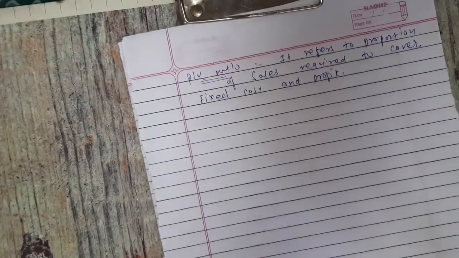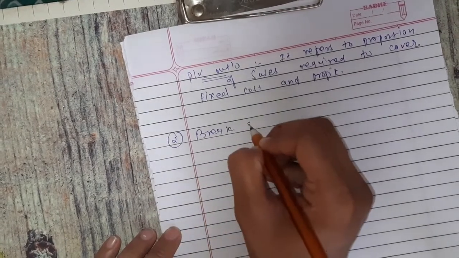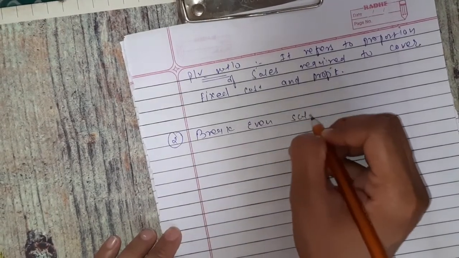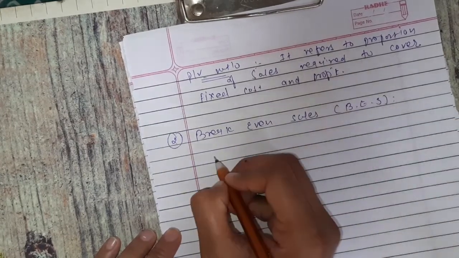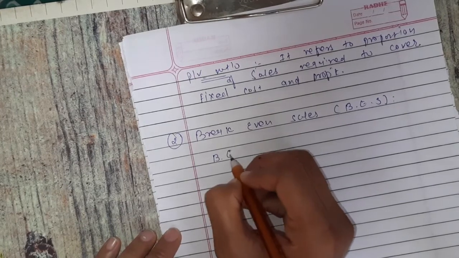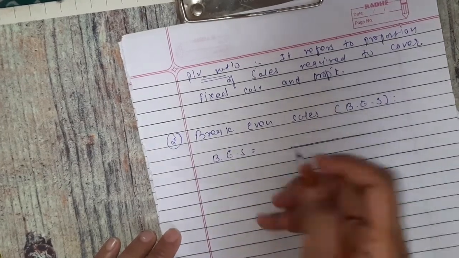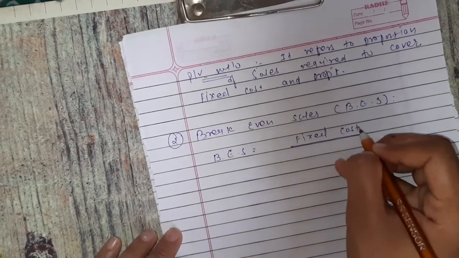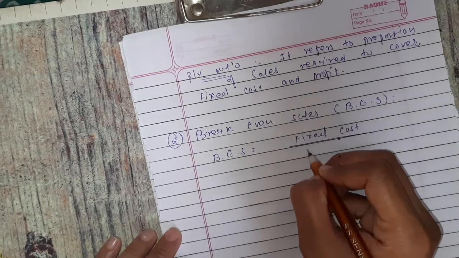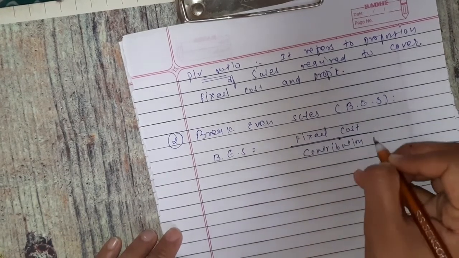Now we go for another formula, that is break even sales. In short we can say that BES. So what is a break even sales? It is fixed cost divided by contribution per unit.